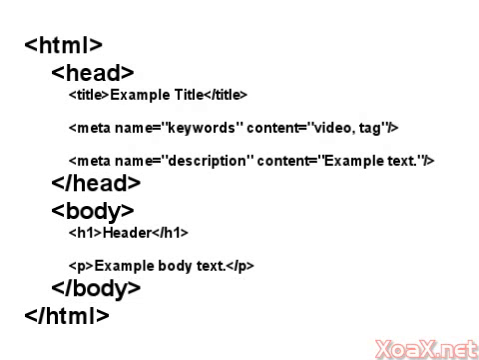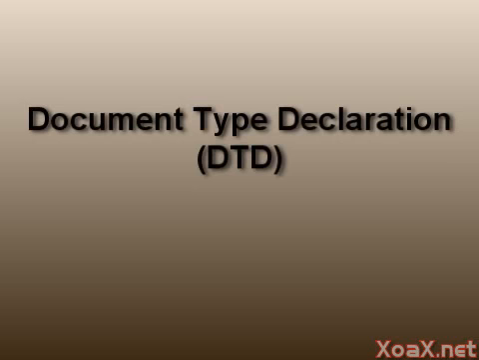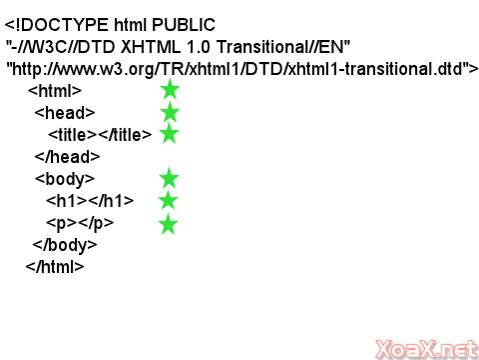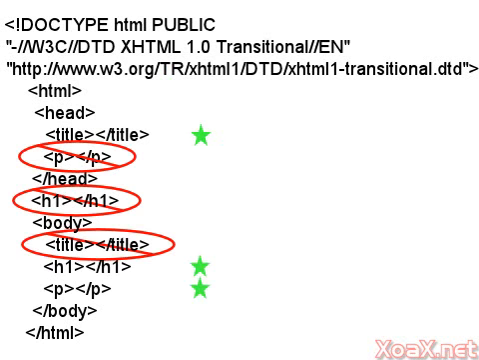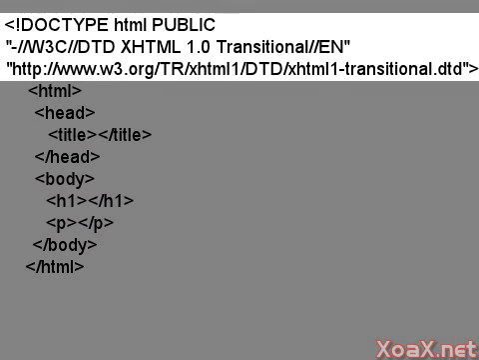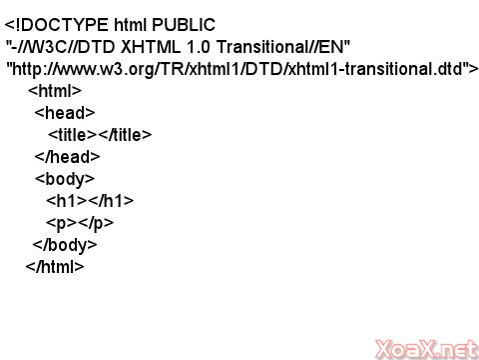Now there's one thing in every web page that's important to include, the Document Type Declaration, or DTD. A DTD tells the browser which tags can be used in the page and where the tags can be put. Put this statement at the top of your web page before the HTML tags or anything else.